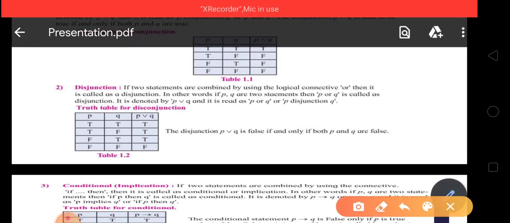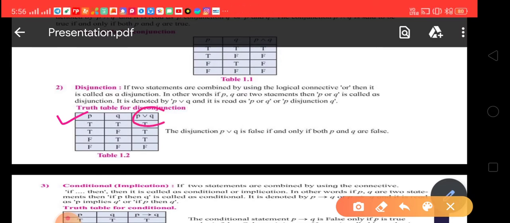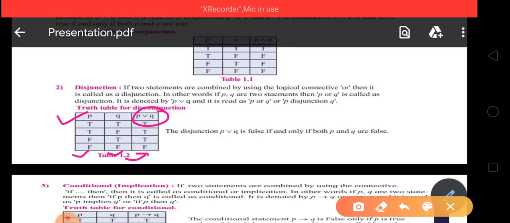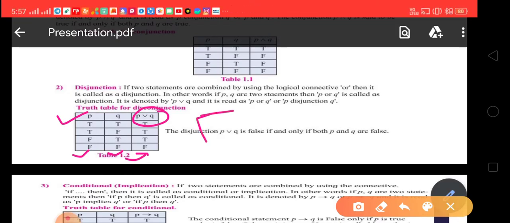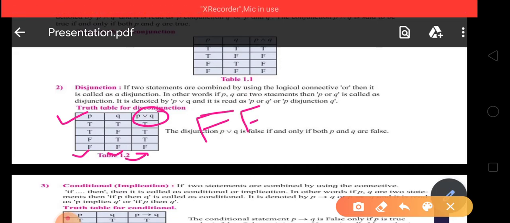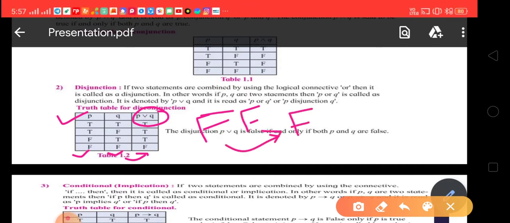So these two statements P and Q are connected by using the logical connective disjunction, and if the first statement is false and the second is also false, then the disjunction of these two statements is also false. Remember, first statement false, second also false, then the disjunction of these two statements is false, otherwise it is true. So remember simply F, F, F, otherwise T. It is the truth table for disjunction. Remember F, F, F, otherwise true.